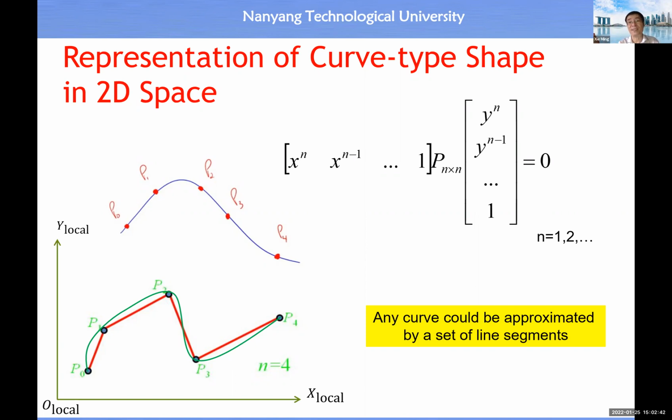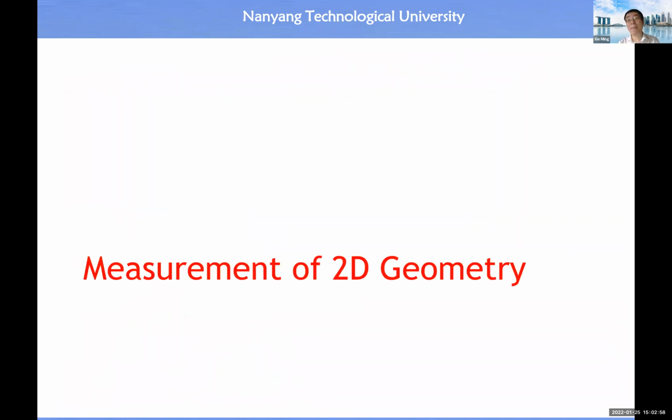So therefore, representation becomes extremely simple. So that is a practice for us to know, in order to handle a very complicated curve in the two-dimensional space. So that's about the mathematics behind 2D geometry.